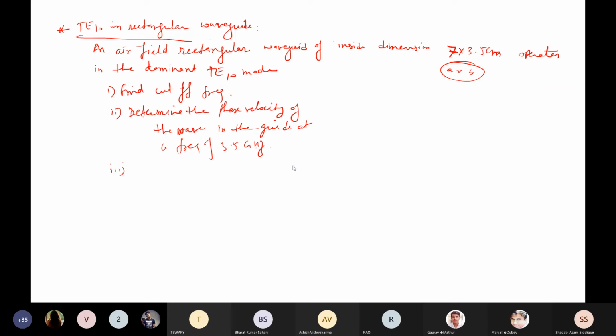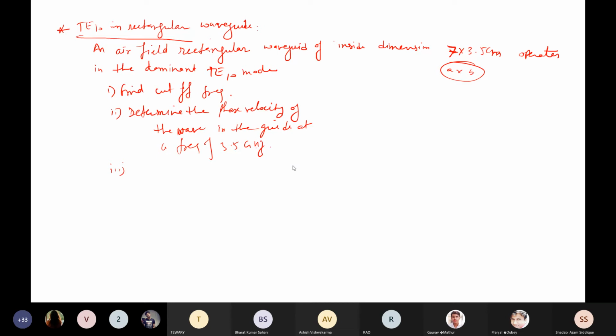Okay, so try to understand. Now, before going to the TM mode in rectangular waveguide, I'll discuss one problem, given as TE10 in rectangular waveguide. TE10 is the dominant mode. It is given as an air-filled rectangular waveguide of inside dimension 7 cross 3.5 centimeter, that is nothing but A cross B, which operates in the dominant TE10 mode.